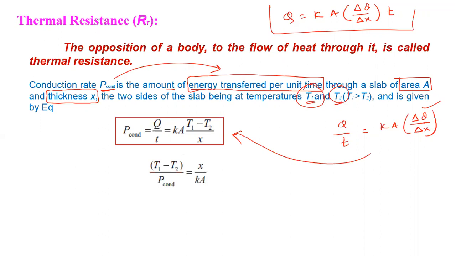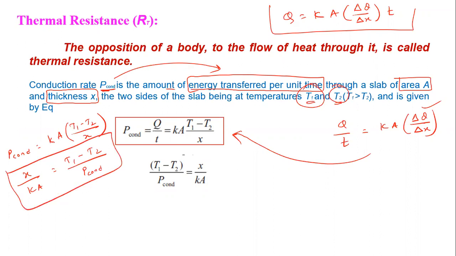Now here, (T1 minus T2) divided by P conduction is equal to X upon Ka. You can see here, this P conduction is equal to Ka into (T1 minus T2) divided by X. Now here this Ka and X are shifted to this side: X upon Ka is equal to (T1 minus T2) divided by P conduction. So you can see this formula here.